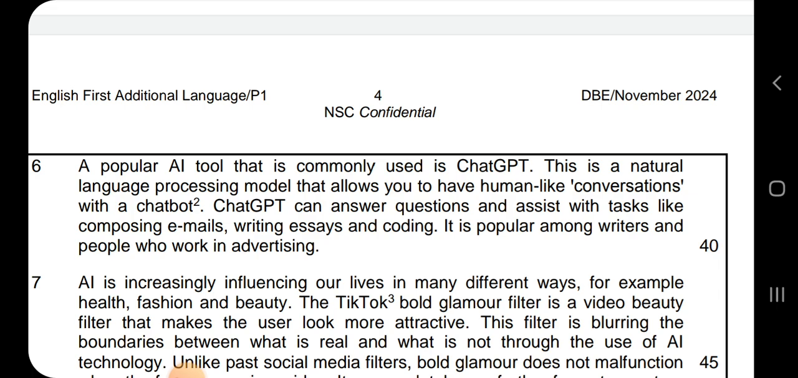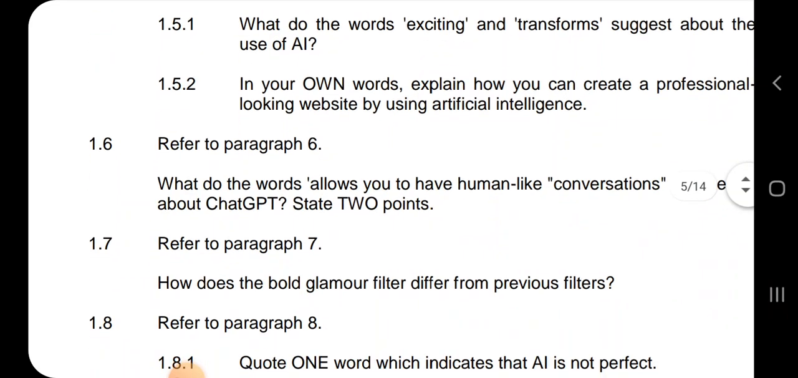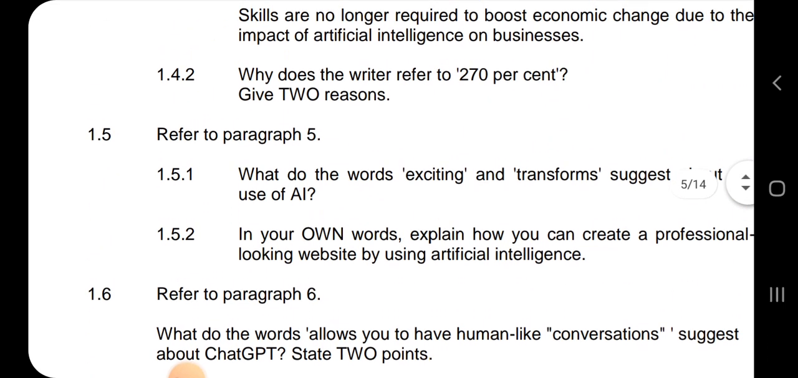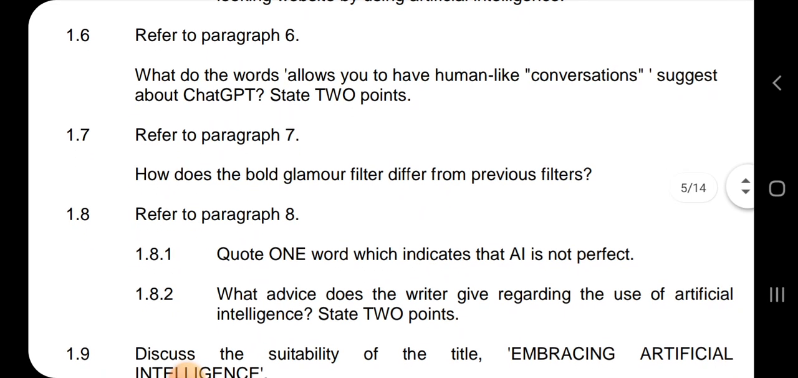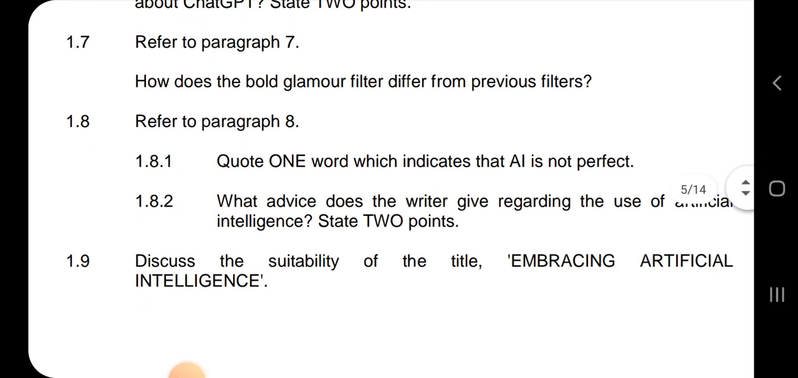That's how, when they ask what do they suggest about such a thing, you ask yourself what image do those words paint for you in your own head. That's how you will answer 1.6. So with ChatGPT, you can feel like you're talking to another person. So it makes conversations quite easy, because now it's a human-like conversation. You chat and it is like you're talking to a completely different person with his or her own thoughts, because ChatGPT will have a conversation with you.